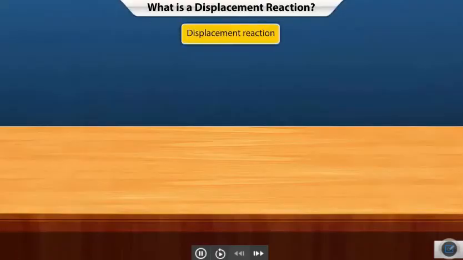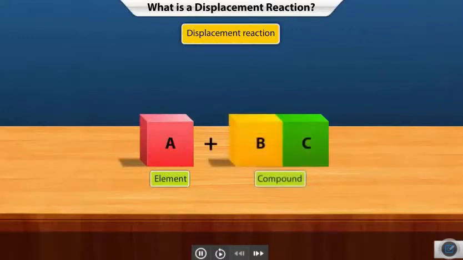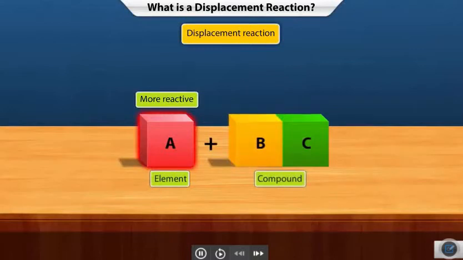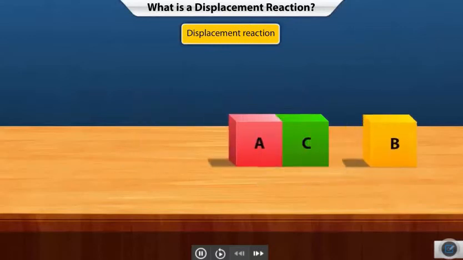Generally, in a displacement reaction, an element reacts with a compound. This element is more reactive than one of the elements in the compound. So, it displaces this less reactive element to form a new compound.